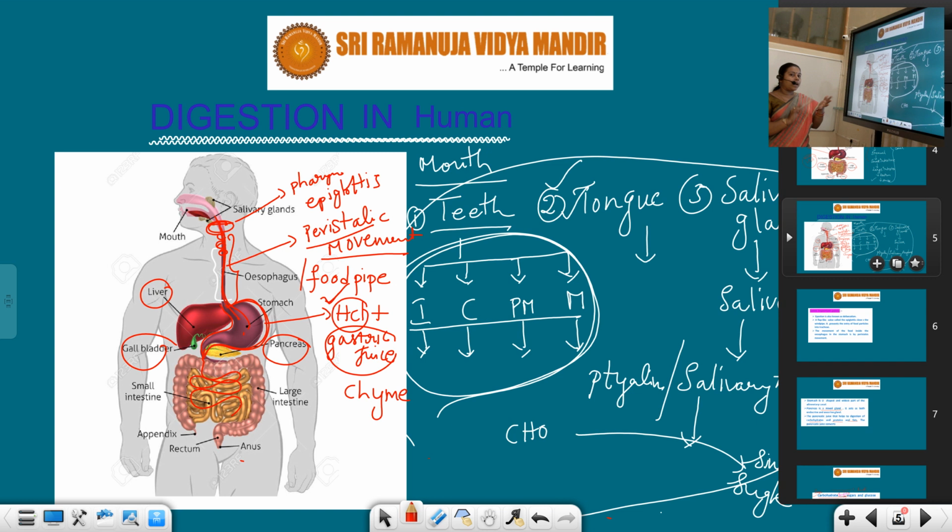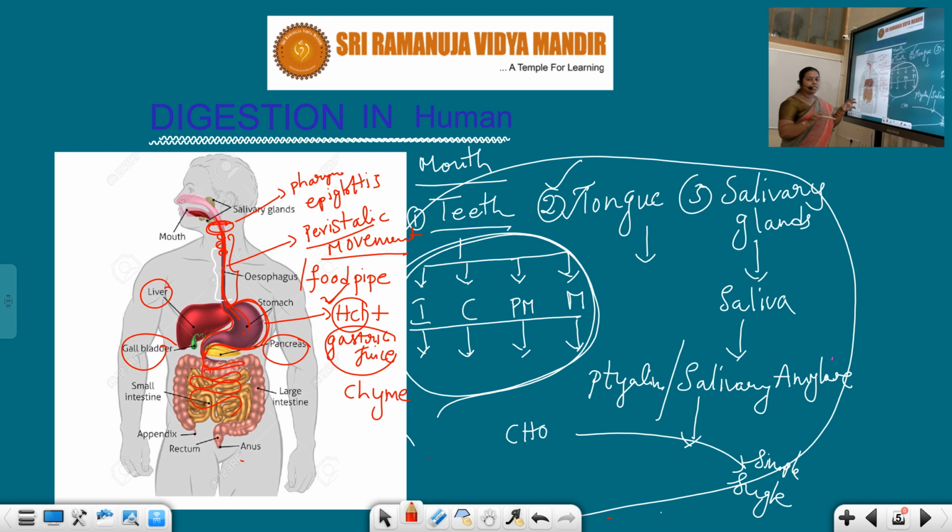In the large intestine, one more thing happens here, children. Our large intestine absorbs the water content present in the leftover food. The food being carried along the large intestine then reaches the rectum and then the anus. Through the anus, it is sent out by the body in the form of feces. This is nothing but excretion or egestion.